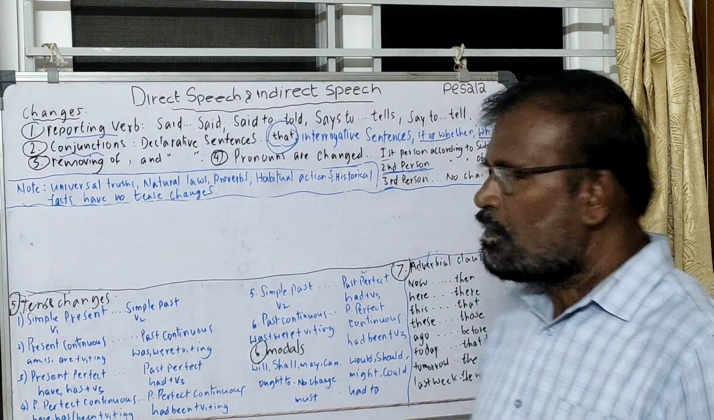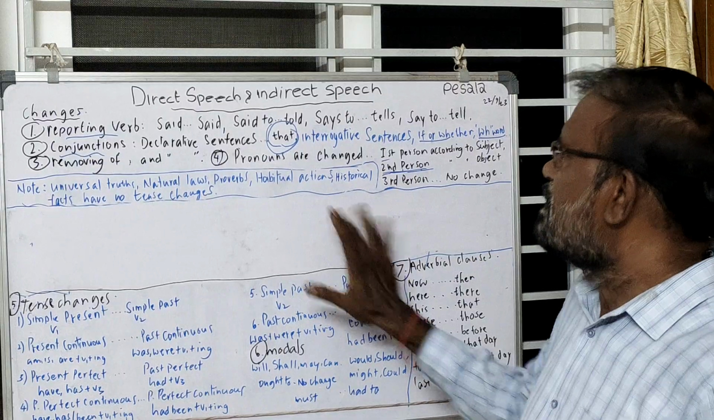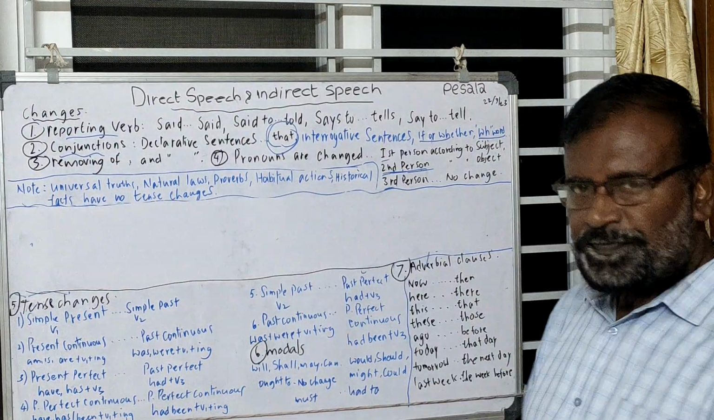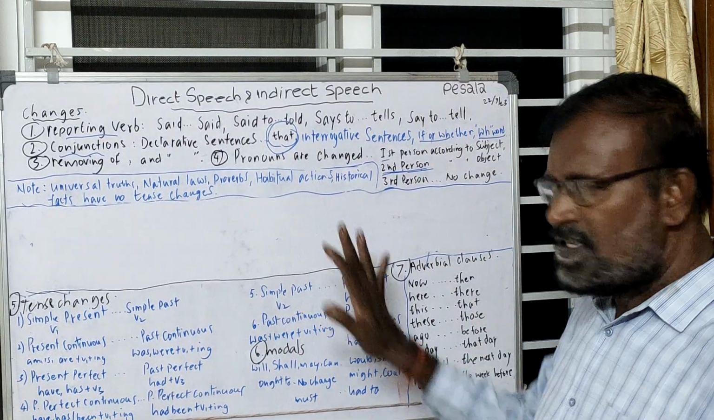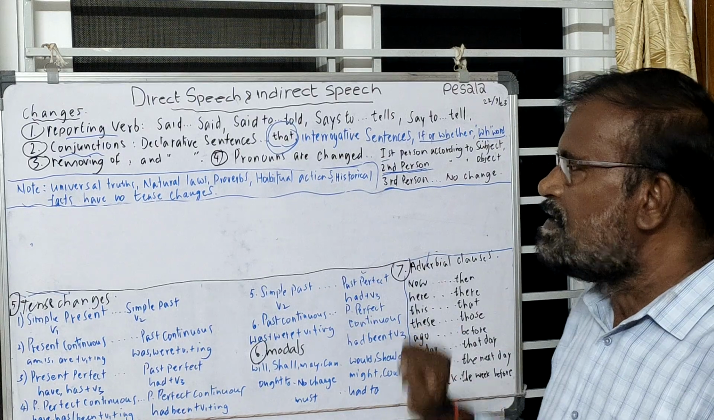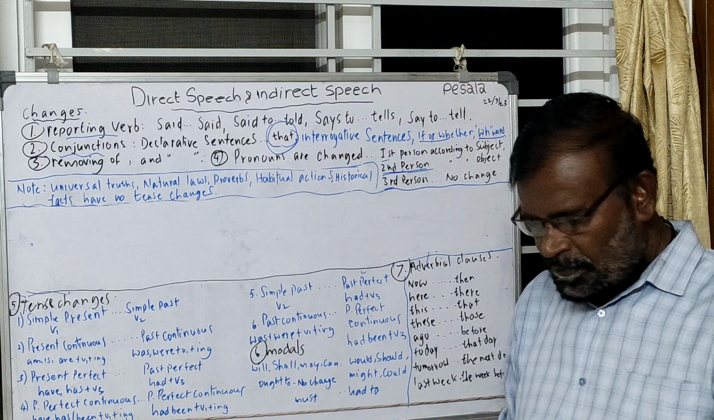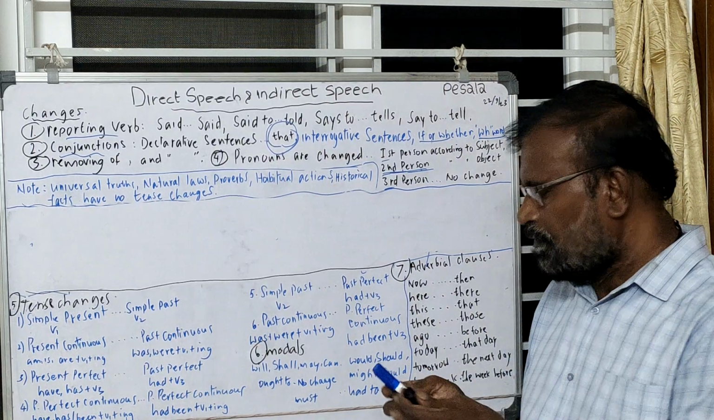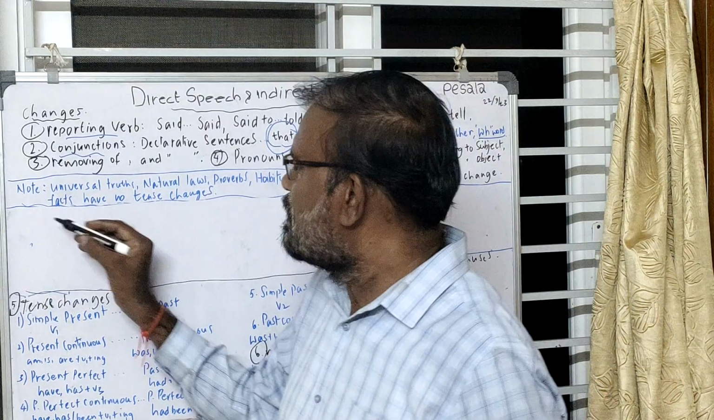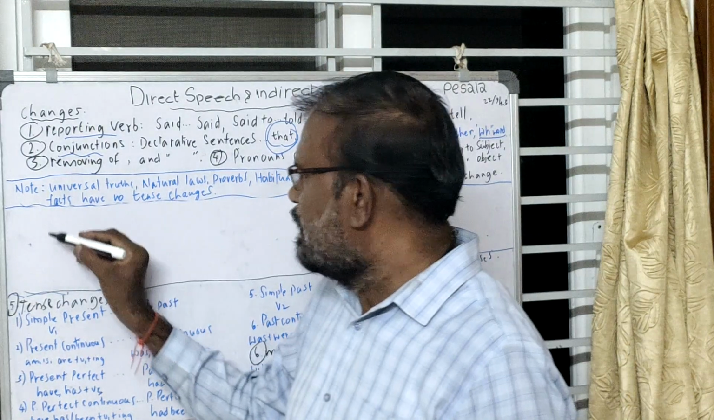Dear students, we are doing a practical class or practice class on direct and indirect speech. It is nothing but an exercise of changing different kinds of sentences from direct speech to indirect speech. First one, we know how many types of sentences there are. Declarative sentences.